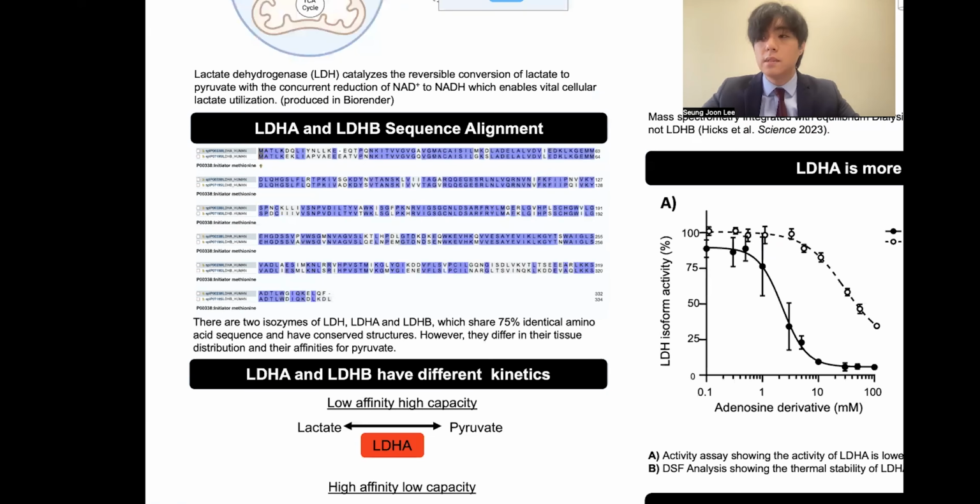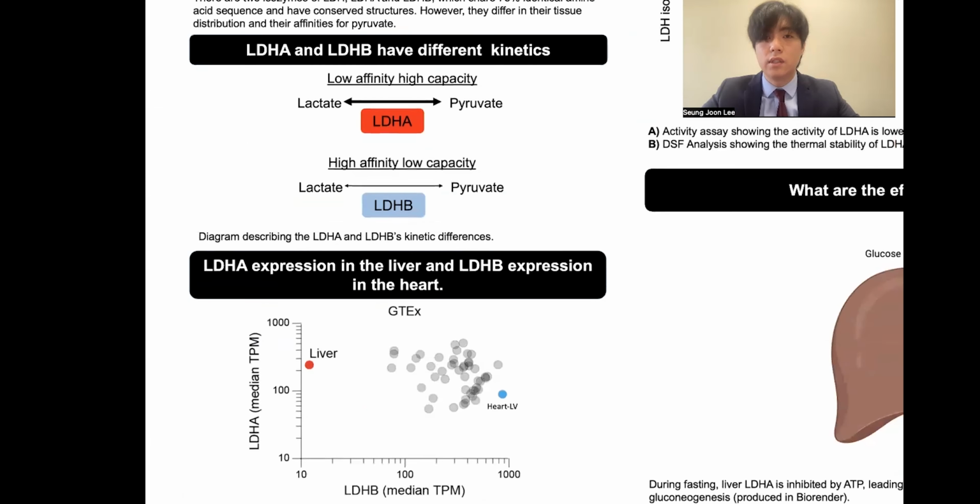There are two isoforms of LDH, LDHA and LDHB, which share 75% identical amino acid sequence and have conserved structures. However, they differ in their tissue distribution and their affinities for pyruvate. The essential difference between LDHA and LDHB is their kinetic differences.